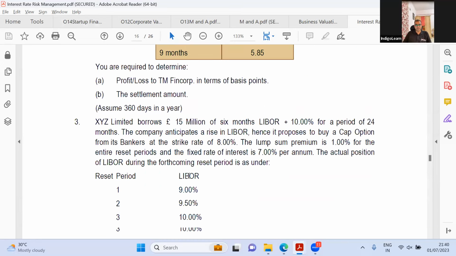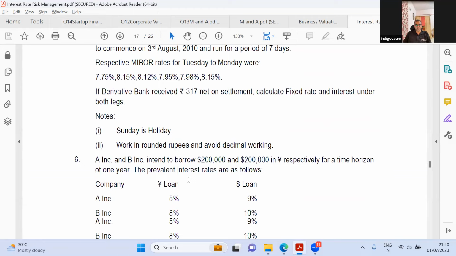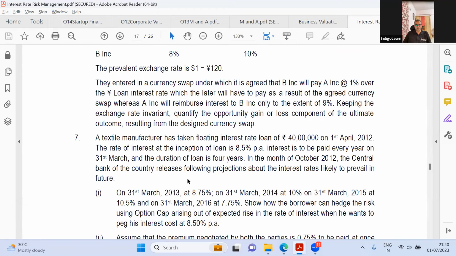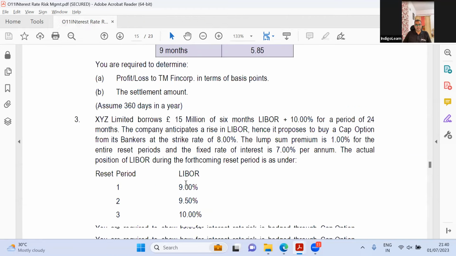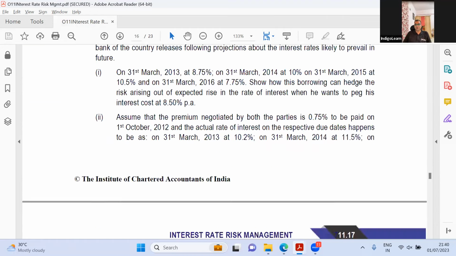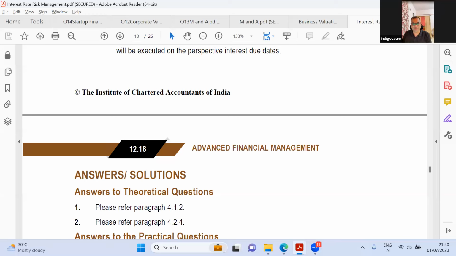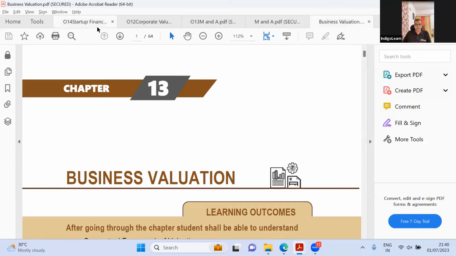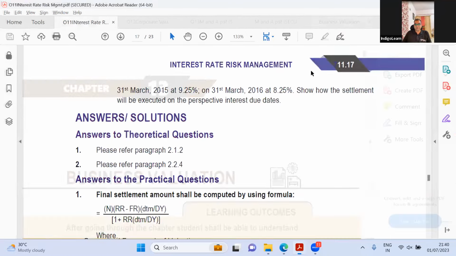And how many questions do they have here? They have about 6, 7, 7. So in the old syllabus, we had how many? 6, 7. Come on, guys. There's no change. This is again old wine in a new bottle. There's not much that has come out in terms of syllabus change, old versus new. It is pretty much the same. Interest rate management chapter, there is nothing much. So let me close this as well.